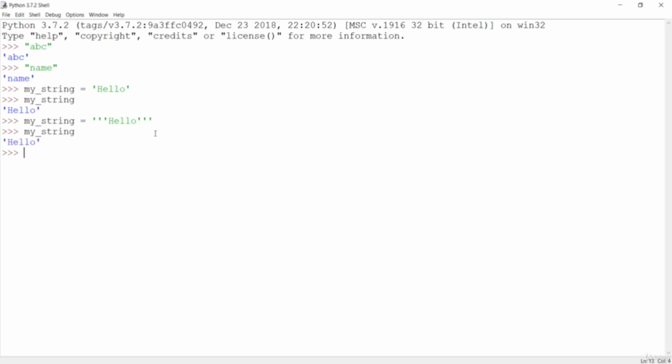You can also use triple quotes if you want to make a multi-line string. So if I say my string, and I want to create a multi-line string, I can say hello, and then, going down a line, welcome to the programming world, and if I close with these triple quotes and hit enter, you'll see that we have just extended our string.